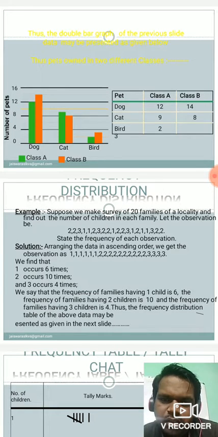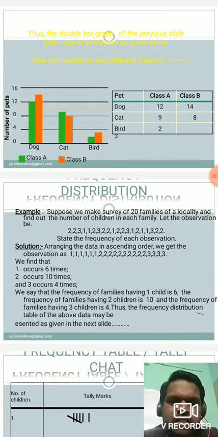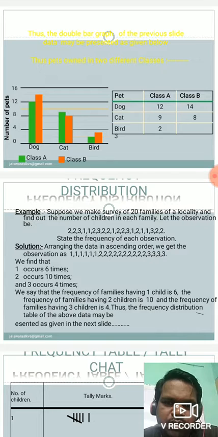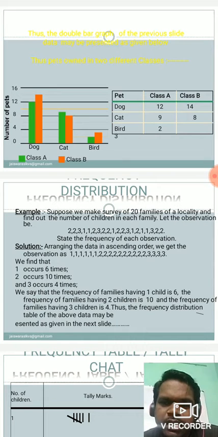from this table we can conclude that the number of dogs taken as a pet by class A will be 12. On the other hand, for class B it is 14. Number of cats for class A will be 9. Number of cats for class B will be 8. And number of birds for class A is 2, and number of birds for class B is 0.